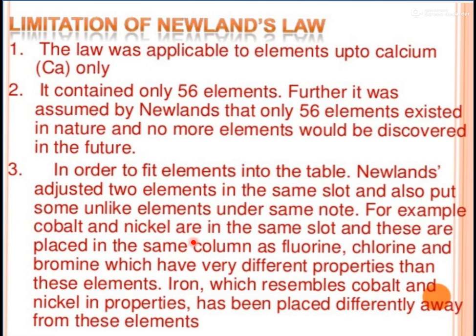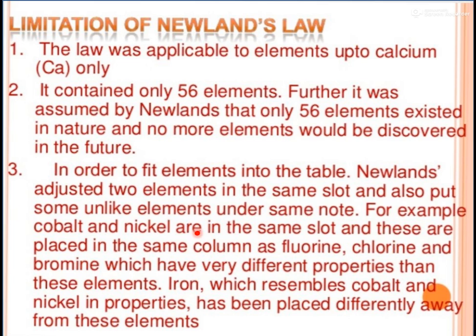To fit the elements, he gave the same slot to two elements and also put some unlike elements under the same note. Elements with similar properties were placed far from each other, at different places, while elements with different properties were placed at the same place. So like elements are far and unlike elements are in the same slot.